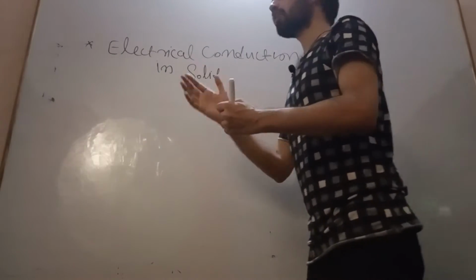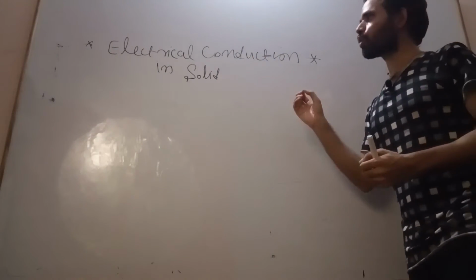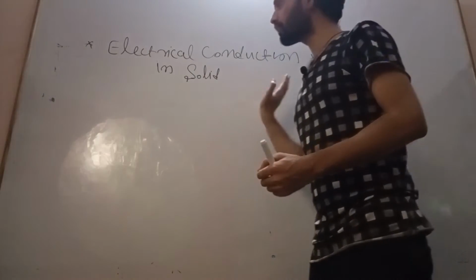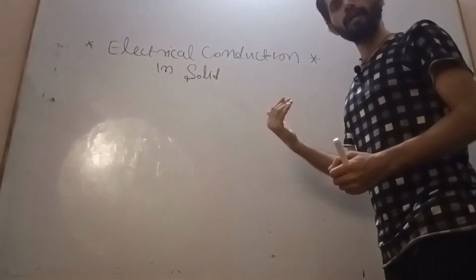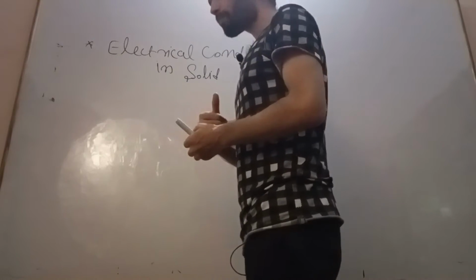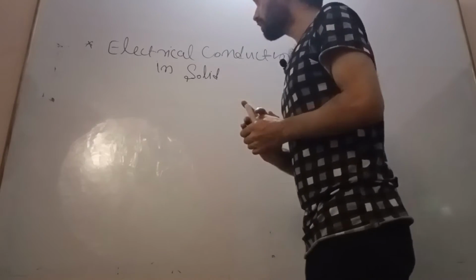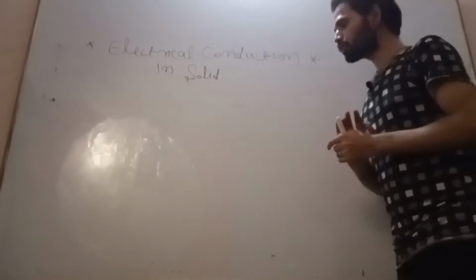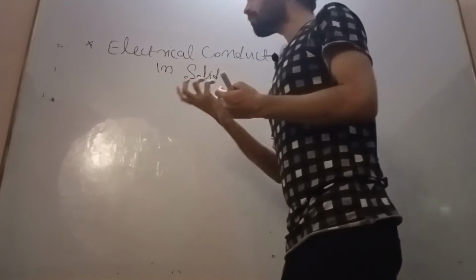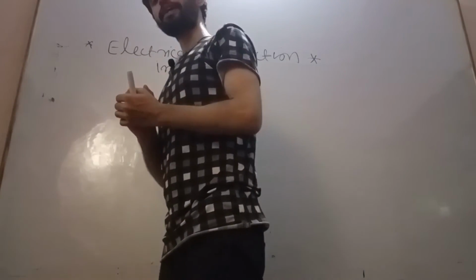So for that, what is the requirement? Think about that. For whatever we have seen, we have formed the energy band formations. We have also seen how the energy band forms. So far we have seen all this. Now we are going to see how the electron is moving, because the movement of electrons or particles will give us electrical conduction.